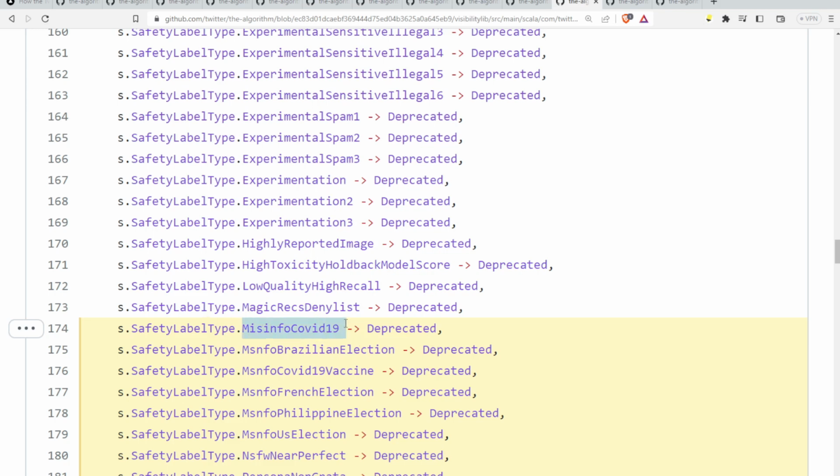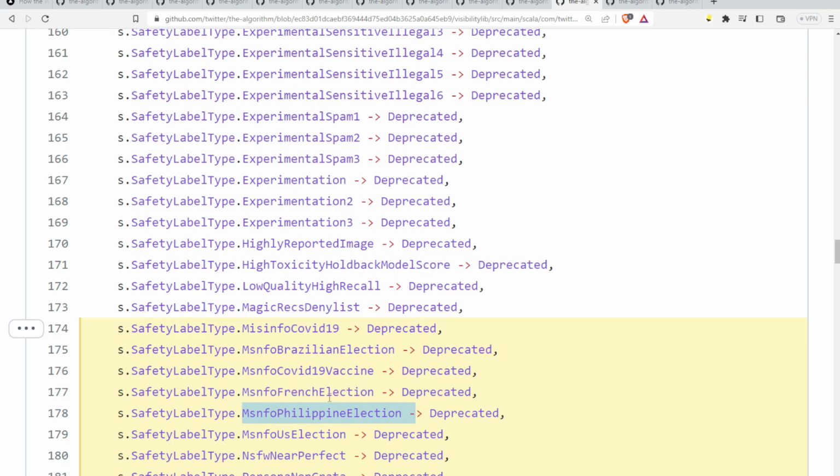Misinformation, COVID-19. Told you they'd do that. Misinformation, Brazilian election. Don't remember that, but okay. Misinformation, COVID-19 vaccine. Told you about that in 2020. Misinformation, French election. Why didn't they just type it out? I mean, that's only 2 more letters? Misinfo, Philippine election. Because, I don't know.